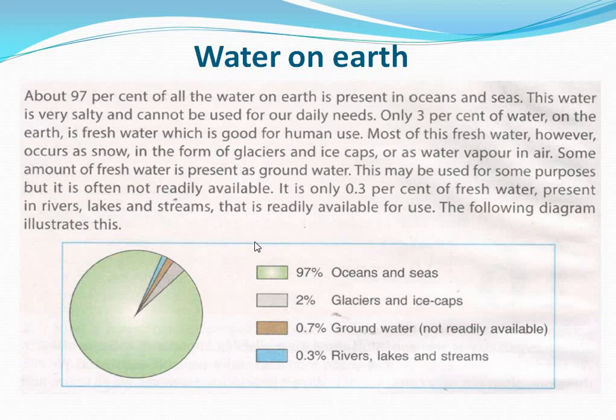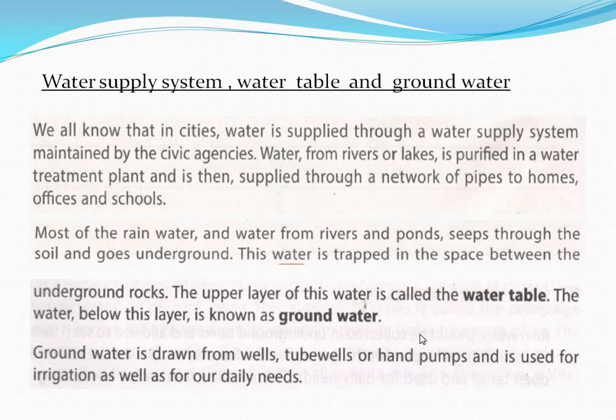Inside this box, you have to write the heading water on earth and draw this chart. And after that, you write the definition of water table and groundwater.